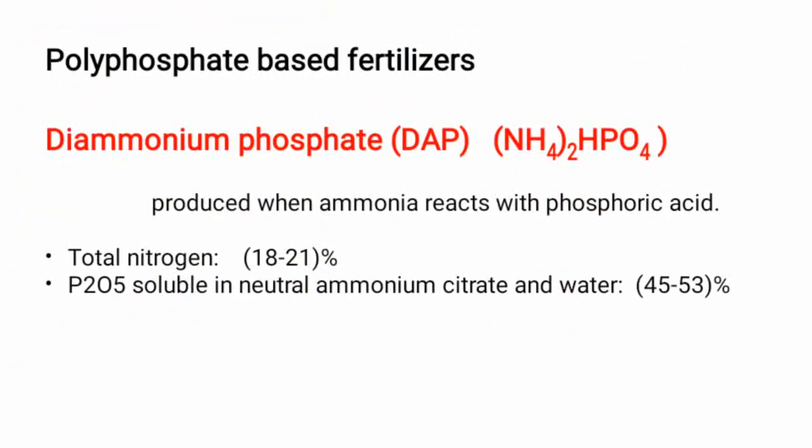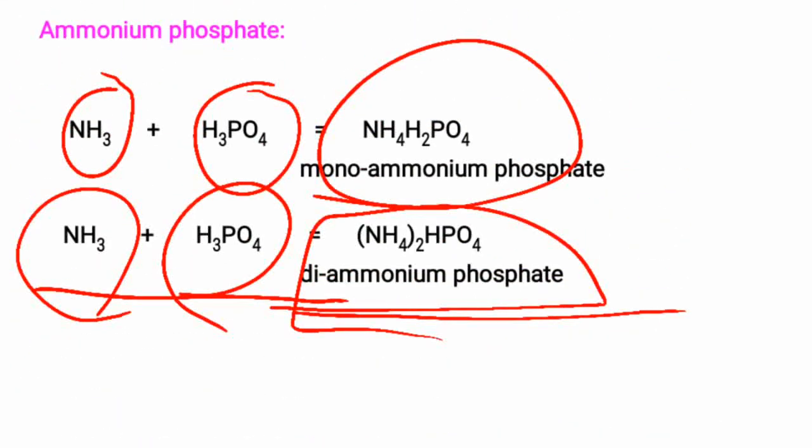If it creates acidity in soil, then 100 kg of ammonium phosphate applied requires 86 kg calcium carbonate to neutralize the soil acidity. Okay, so these are the general characteristics of ammonium phosphate.